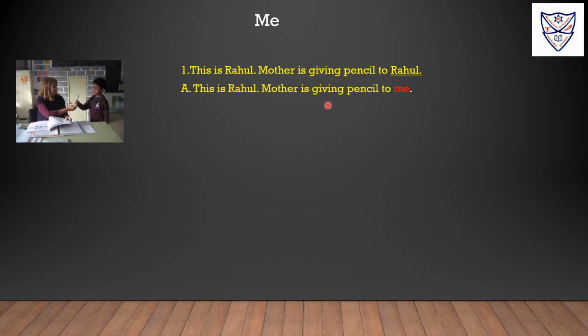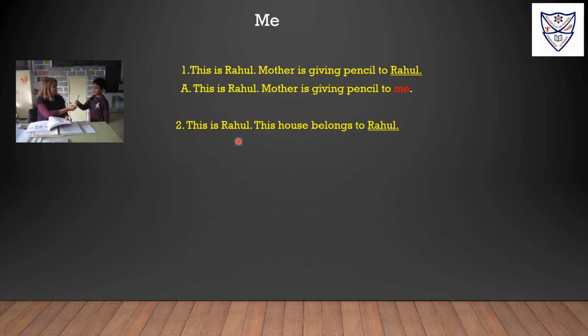Mother is giving a pencil to me. Rahul is in object place. So we are using pronoun me instead of Rahul. Me is an object pronoun. An object pronoun comes after a verb. Giving here is a verb. After the verb, we use the object pronoun, that is me.